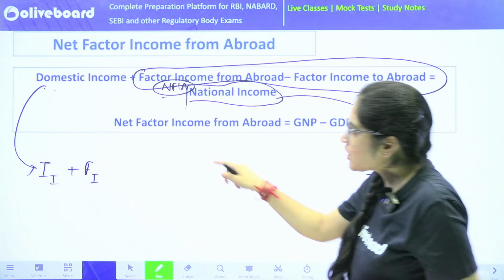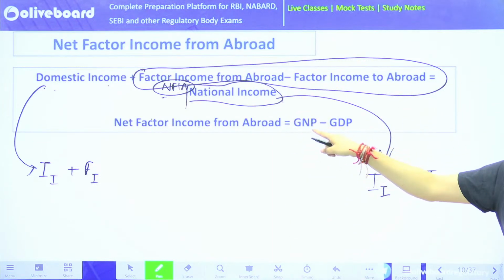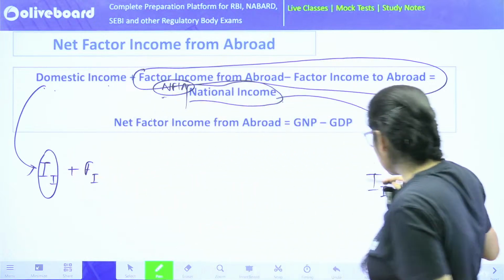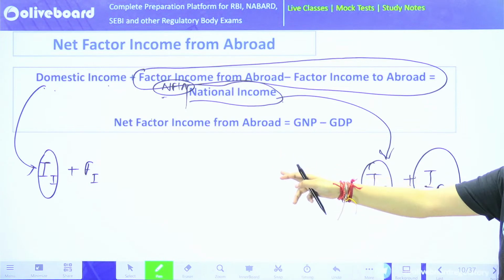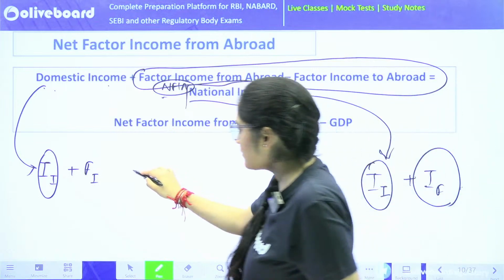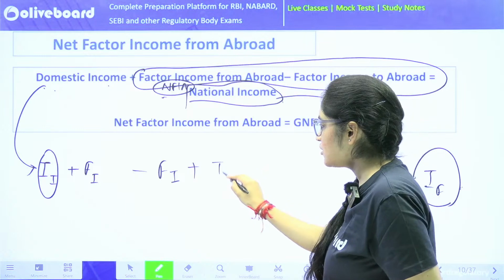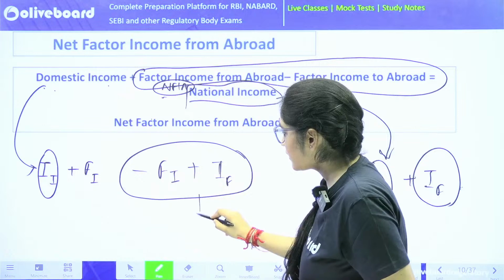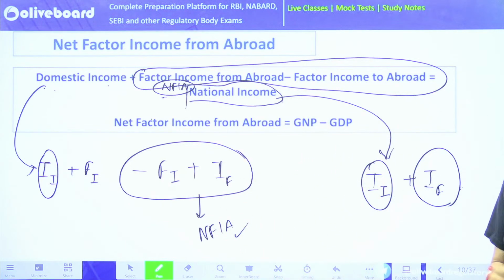Now, if I have to come from domestic to national, how can I come? What is required is Indians who are living in foreign territory, and what I don't require is FI. So, what I have to do is, I'll subtract factor income from abroad and I'll add income which is earned by Indians in foreign territory, and this adding and subtracting is nothing but net factor income from abroad. You can just understand it anyway, that's up to you.